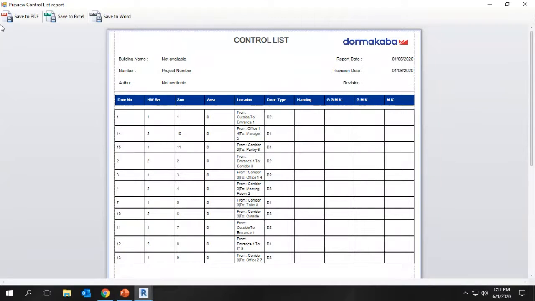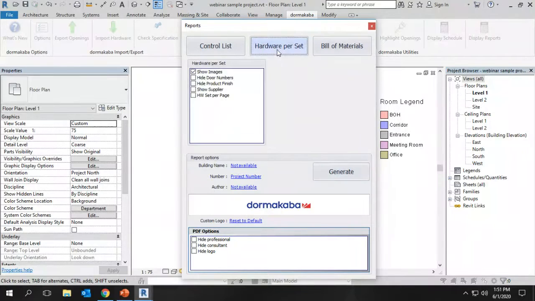We can save this into PDF or Excel or Word format. The same way we can generate hardware sets. It's loading a bit.